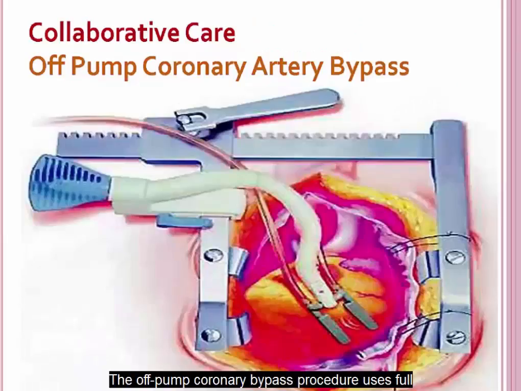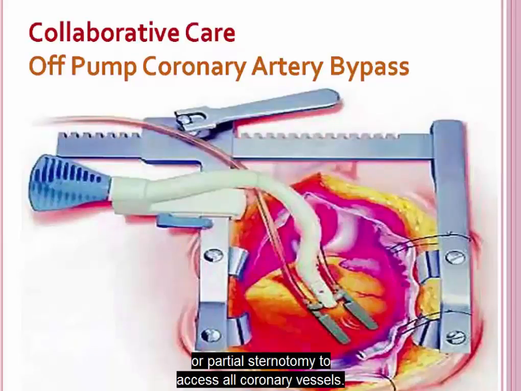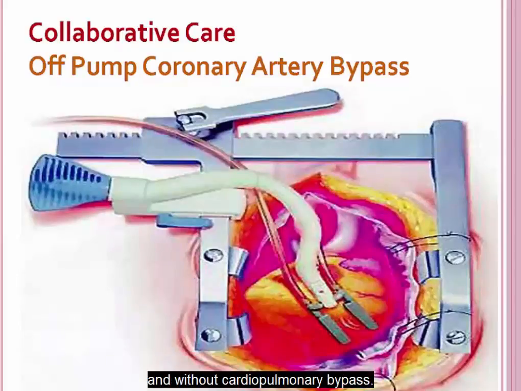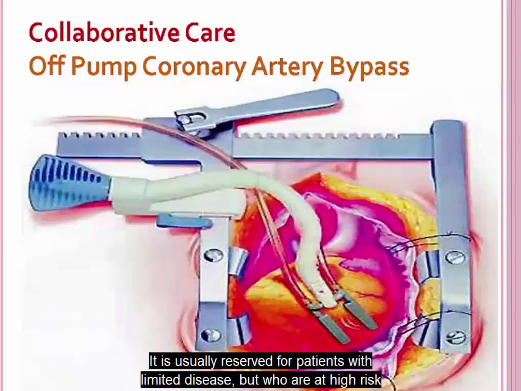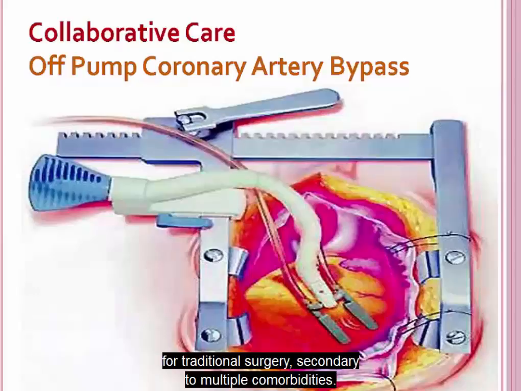The off-pump coronary bypass procedure uses full or partial sternotomy to access all coronary vessels. It is performed on a beating heart using mechanical stabilizers and without cardiopulmonary bypass. It is usually reserved for patients with limited disease but who are at high risk for traditional surgery secondary to multiple comorbidities. Robot-assisted cardiothoracic surgery incorporates the use of a robot in performing a CABG or mitral valve replacement.